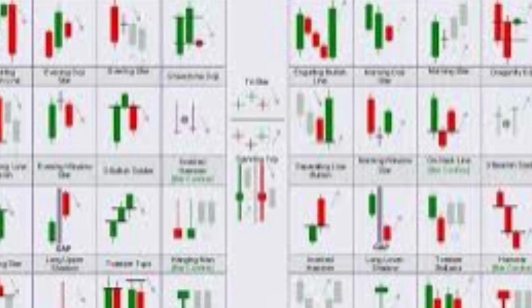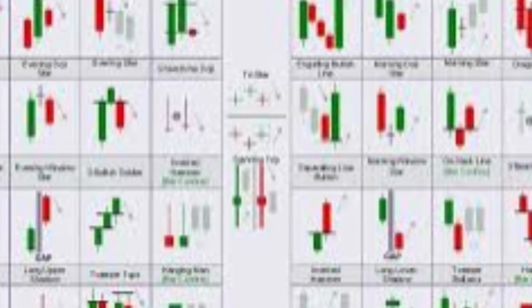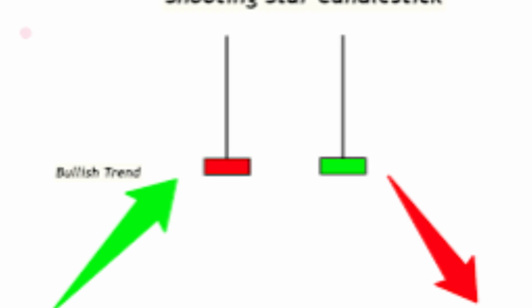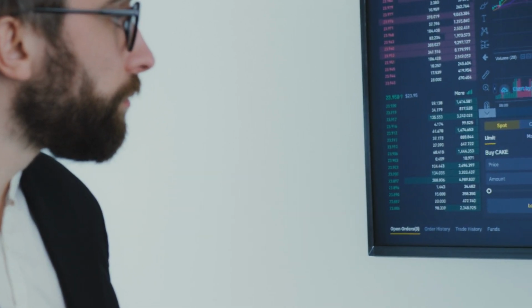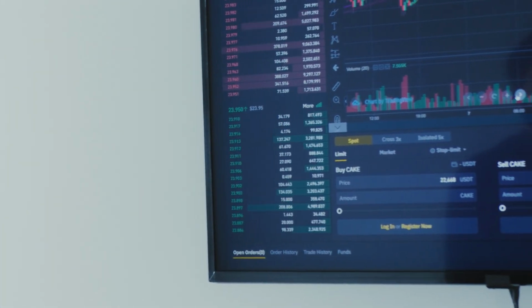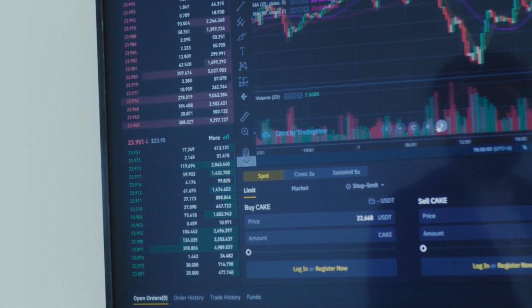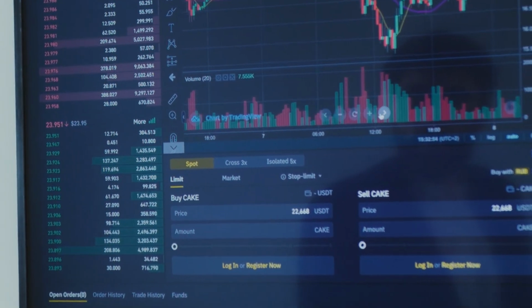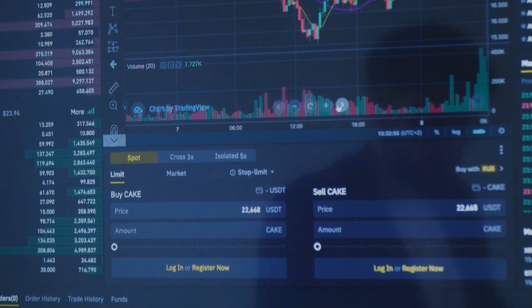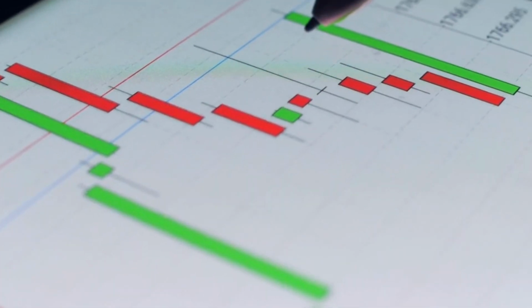Now let's come to the conclusion. Let's recap. Today we saw three candlestick patterns: the hammer, the shooting star, and the engulfing pattern. The hammer: buyers rejected the lows, look for buys. The shooting star: sellers rejected the highs, look for sells. And the engulfing pattern: one side completely overpowered the other.